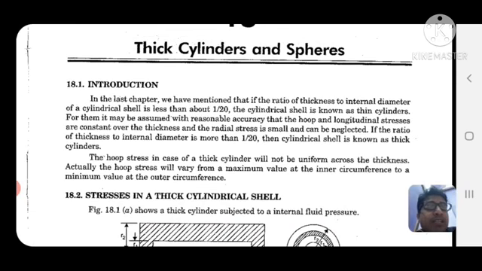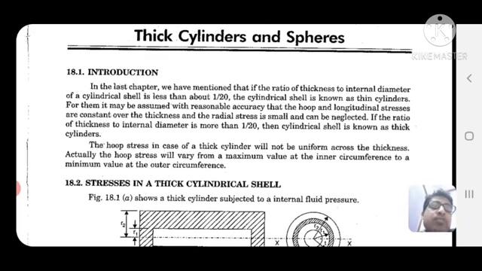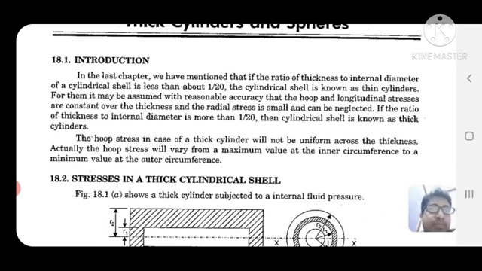Today I am discussing thick cylinders and spheres. First, the cylinder. In the last chapter we mentioned that if the ratio of thickness to internal diameter of a cylindrical shell is less than about 1 by 20, the cylindrical shell is known as a thin cylinder.